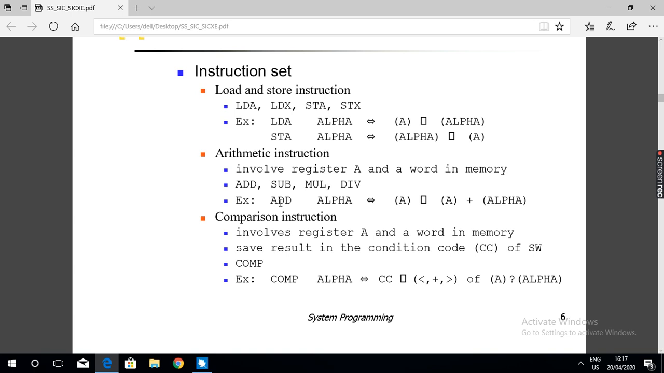Store the result in register A. This is an example for the add instruction. Similarly for subtract, multiply and division instructions.